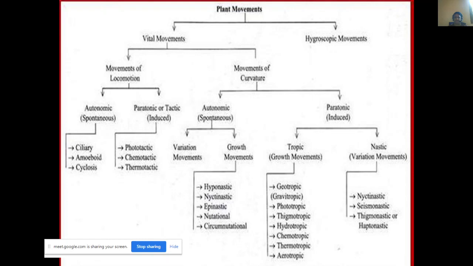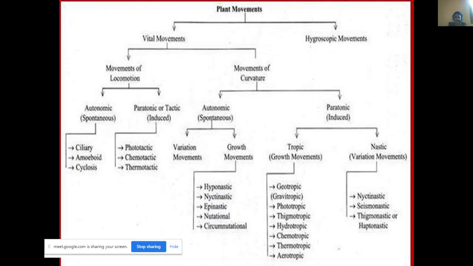Autonomic movement is due to locomotive structures like cilia and due to cyclosis. These include ciliary movement, amoeboid movement, and cyclosis movement, the common autonomic movements. Paratonic movement is the induced one.